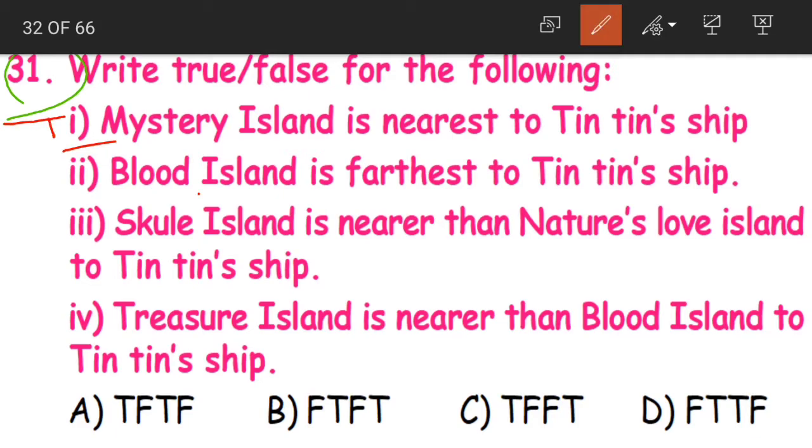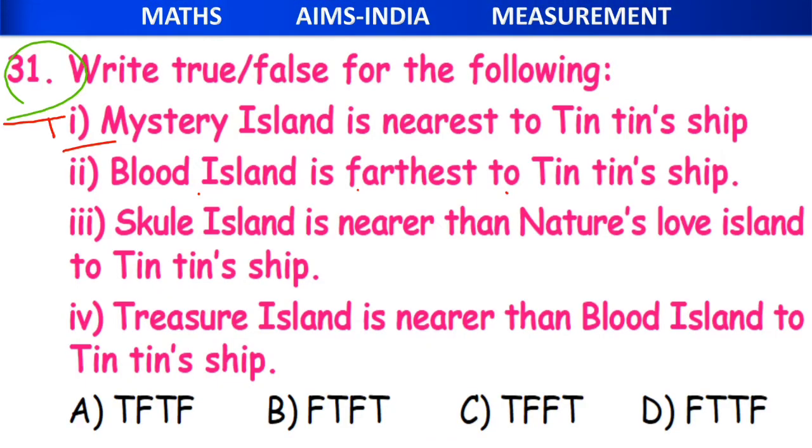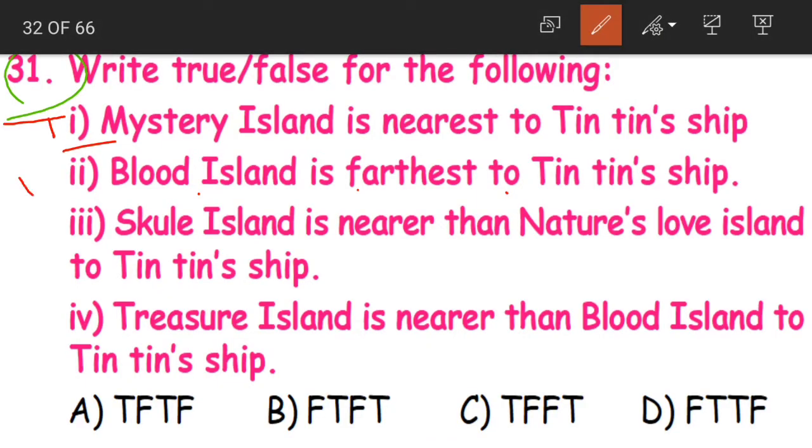Coming to statement 2, Blood Island is the farthest to the Tintin's ship. Farthest means which is the most far away island. Is this correct, children? No. Treasure Island is the farthest. Blood Island is not the farthest one. So statement 2 is false.